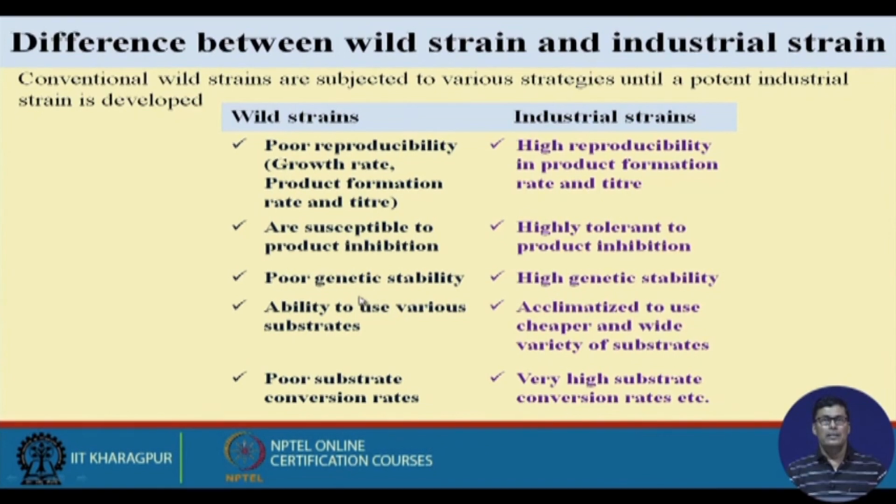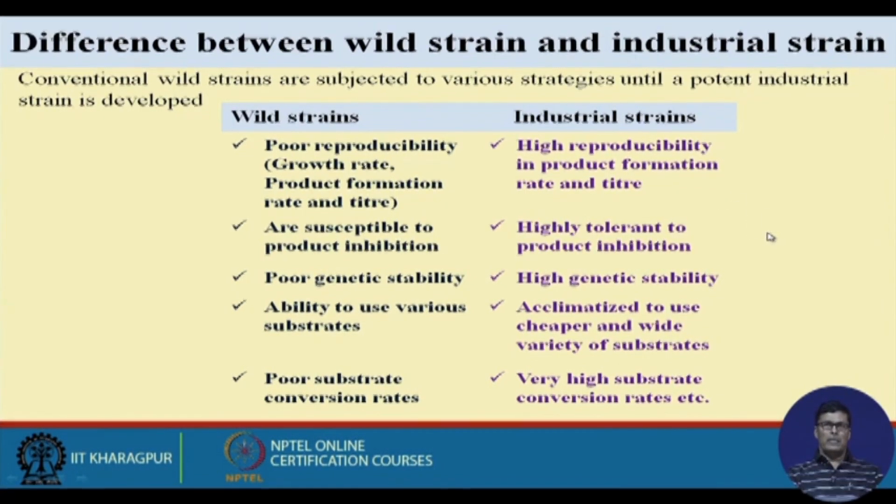Then, poor genetical stability, I told you before also: the wild strain has poor genetical stability, whereas the industrial strain has high genetical stability. Ability to use various substrates: here also we have the ability to use various substrates, but we use cheaper substrates, and a wide variety of substrates can be used by the industrial strain. In the case of the wild strain, we have a poor substrate conversion rate, and here very high substrate conversion. So these are the different advantages we have when we use the industrial strain.